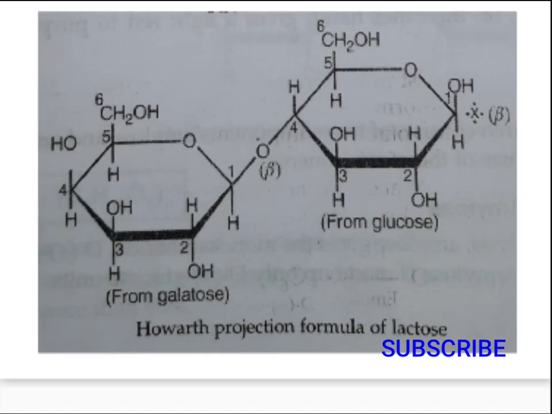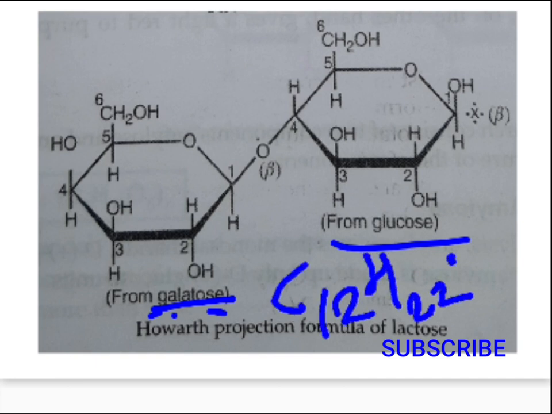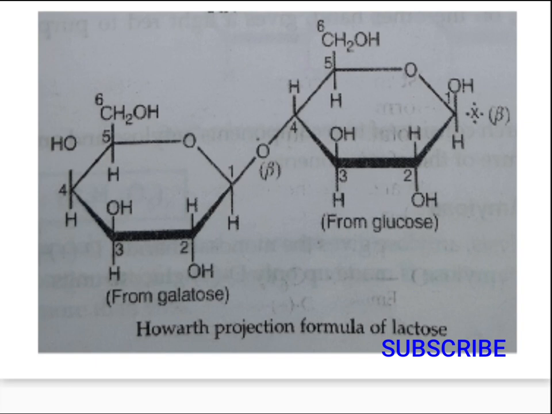Let us consider lactose. Lactose is basically a disaccharide. As you can see on the screen, it is formed due to the combination of a galactose and a glucose unit. It's a disaccharide which is found in the milk of mammals. Its general formula is C12H22O11. As far as the composition of lactose is concerned, what kind of monosaccharides are present has been confirmed by hydrolyzing it. On hydrolysis, it is found to give equivalent amounts of D plus glucose and D plus galactose.